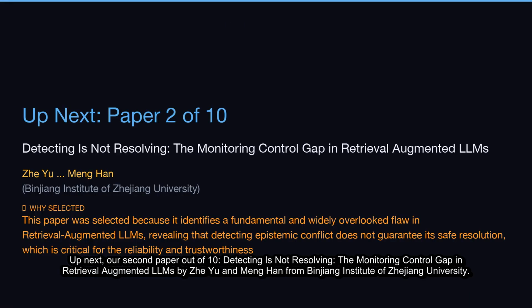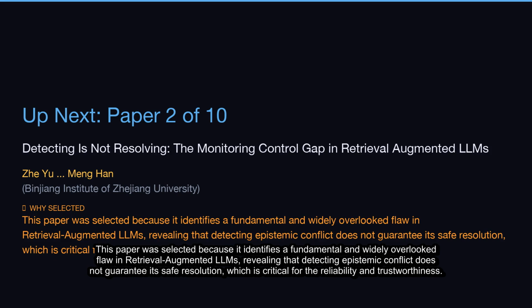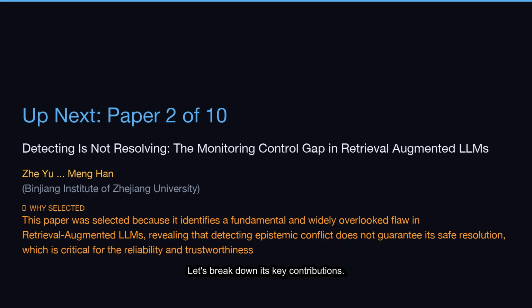Up next, our second paper out of 10, Detecting is Not Resolving: The Monitoring Control Gap in Retrieval-Augmented LLMs by Zhiyu and Meng Han from Binjiang Institute of Zhejiang University. This paper was selected because it identifies a fundamental and widely overlooked flaw in retrieval-augmented LLMs, revealing that detecting epistemic conflict does not guarantee its safe resolution, which is critical for reliability and trustworthiness. Let's break down its key contributions.